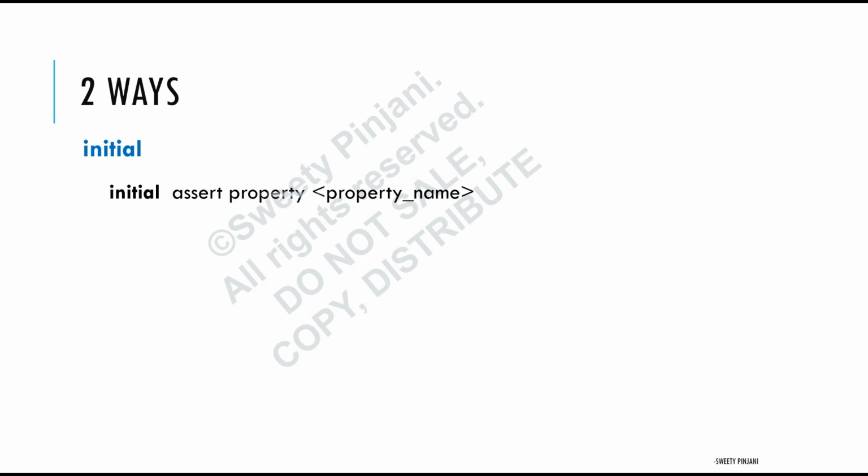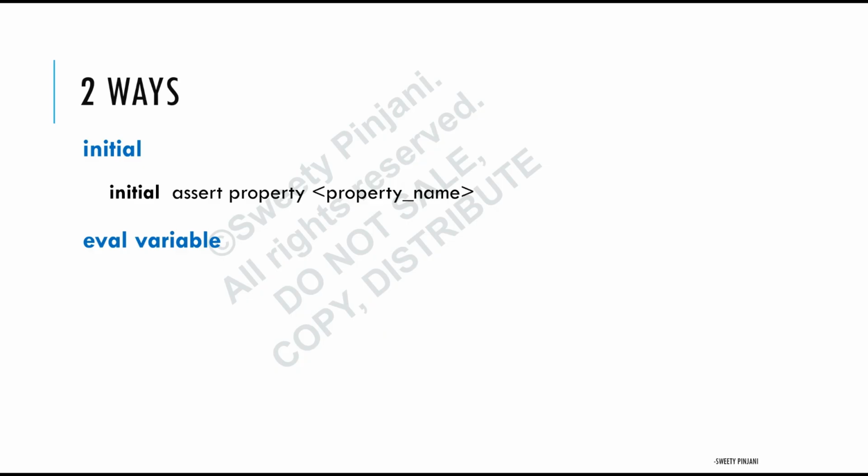If I use initial before my assert keyword, it means this particular assertion is going to evaluate only once, at the first clock cycle, not again and again. Another way is to use a variable.